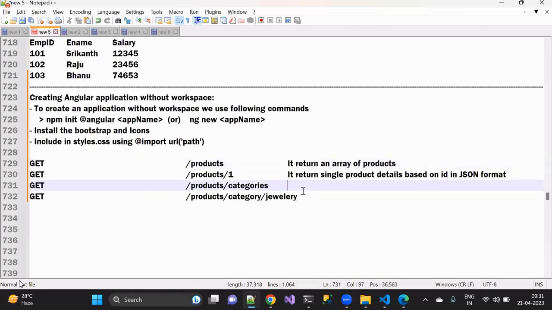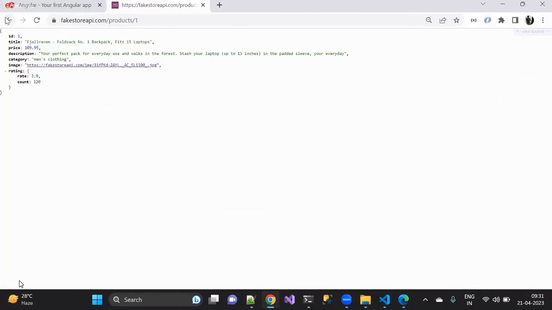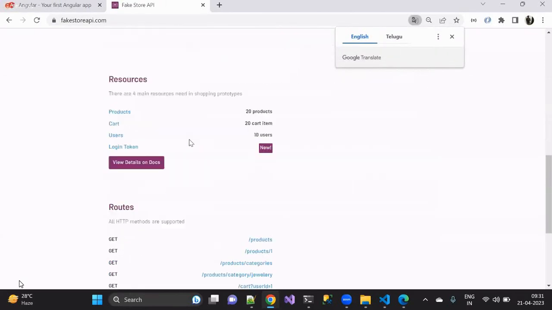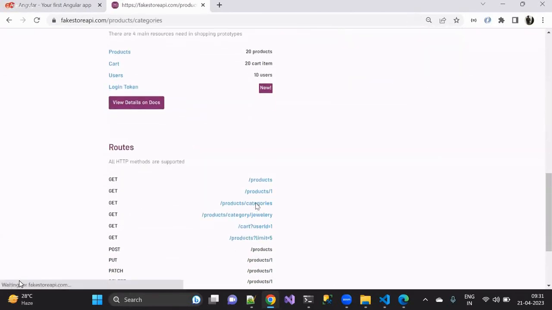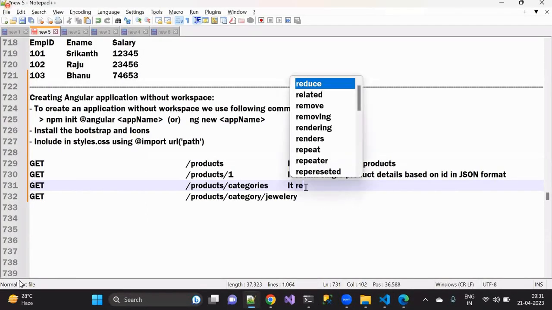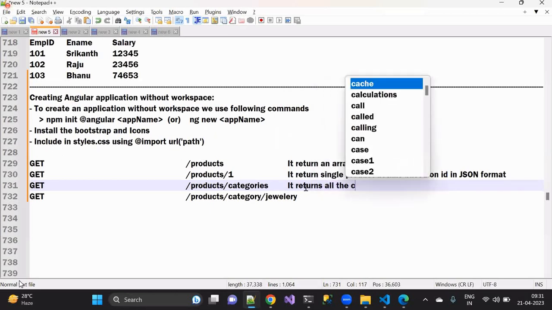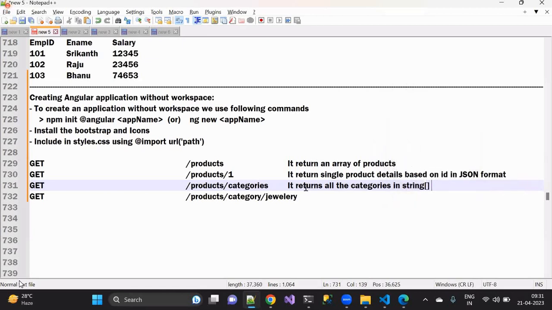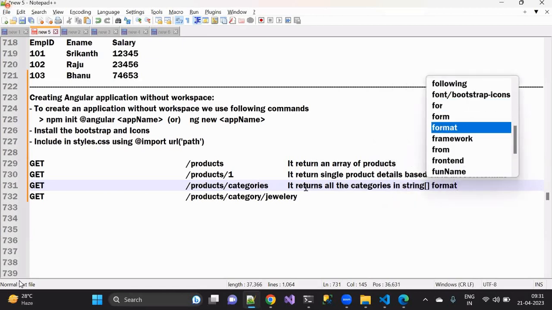And next, we have the categories. If you want to see, let me remove this one and go here. You can see we have the category. When I say category, it also returns an array of string items. That means it returns the data of what type? String array. It returns all the categories in string array format. Okay, clear now?